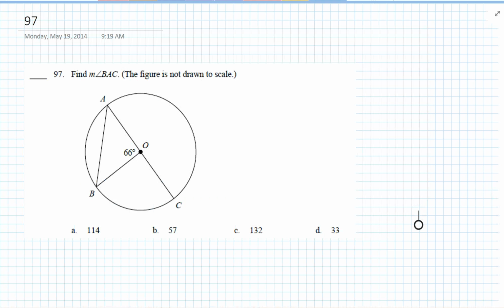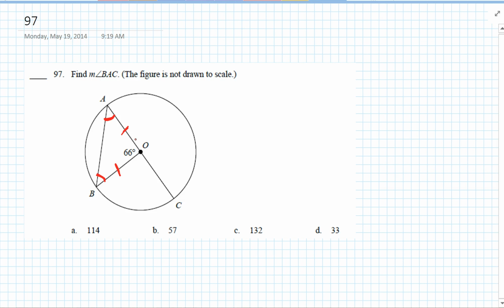97. Find the measure of BAC. So we're trying to find this angle right here. Okay? A lot of different ways we could do this one. A lot of different ways. So you've got to decide what's the easiest way for you. Okay? The easiest way for me is this. I know this angle and this angle are the same. So this is an isosceles triangle. So I know the measure of angle A and the measure of angle B must be the same.